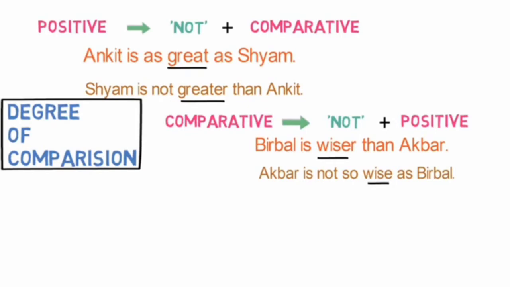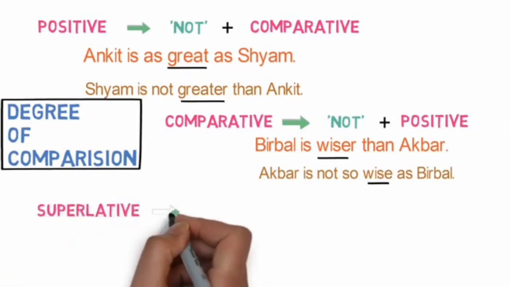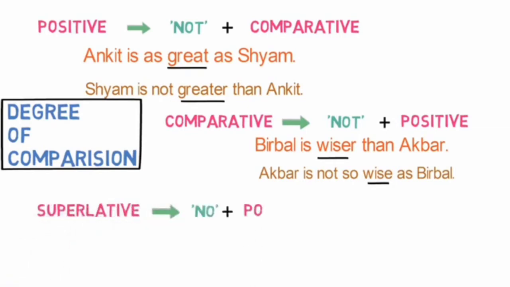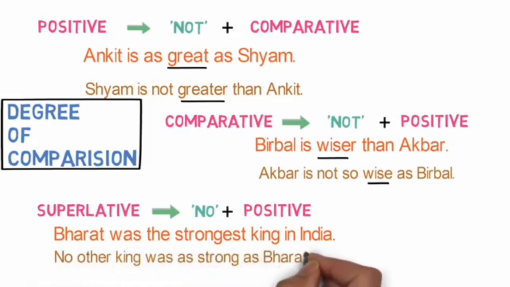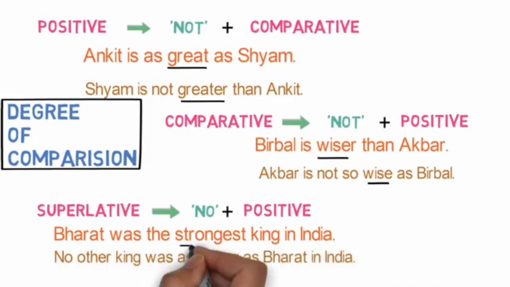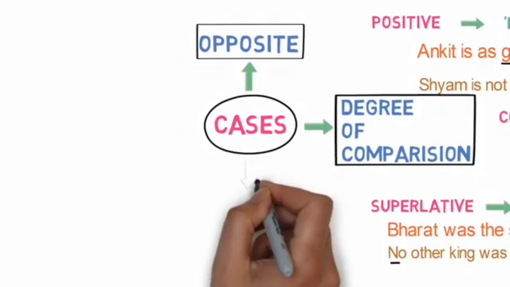Third is conversion of superlative degree to no plus positive degree. Bharat was the strongest king in India. Converting it to negative sentence, it becomes no other king was as great as Bharat in India. Here, superlative degree strongest gets converted to strong and no is added at the beginning. In this way, we can convert one degree to another degree and in turn we can convert a positive sentence to negative sentence.